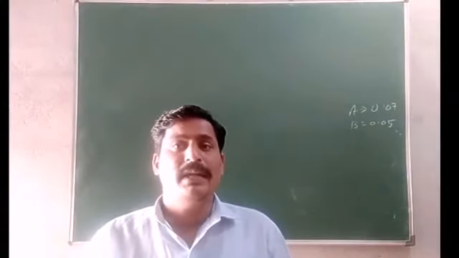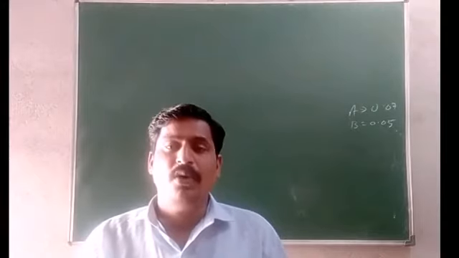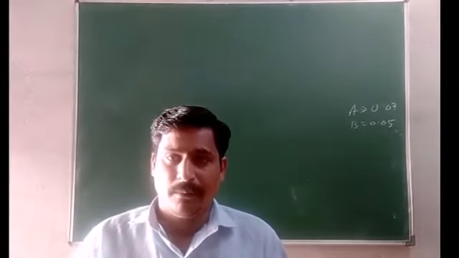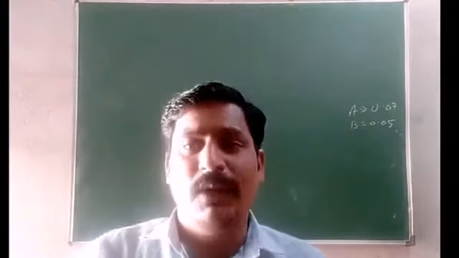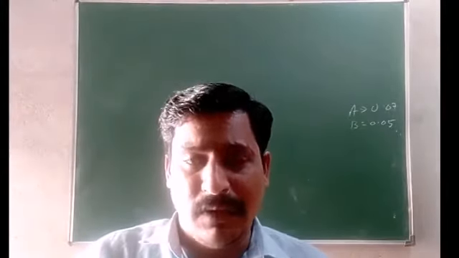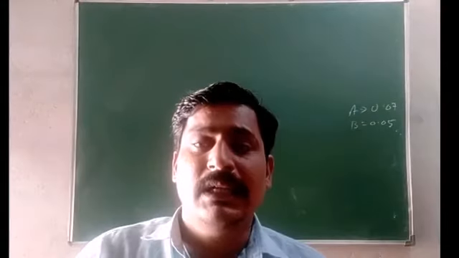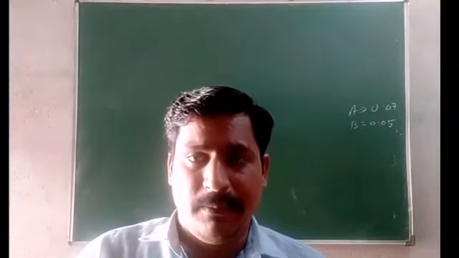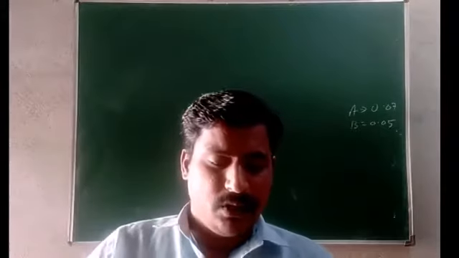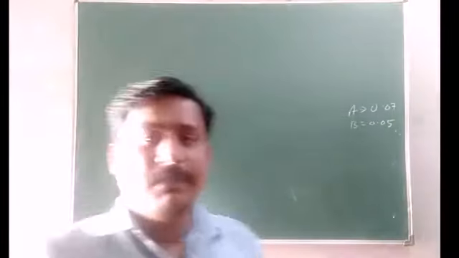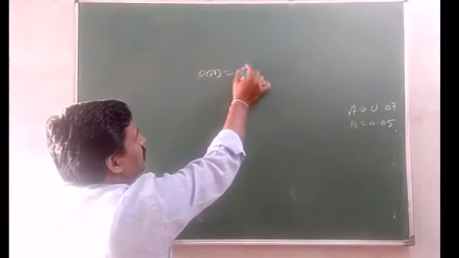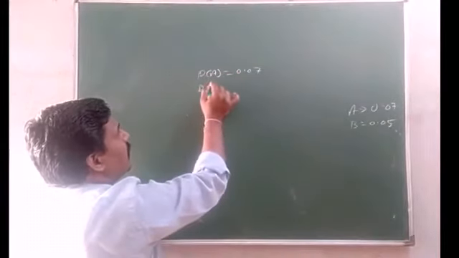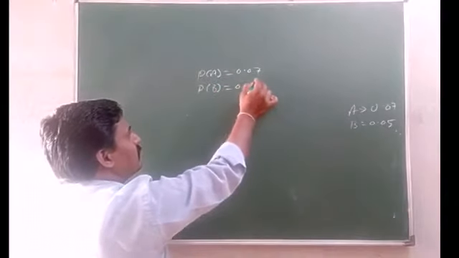So any one may fail, or both of them may fail. So here first we need to find what? The probability that both of them will fail, A also will fail and B also will fail. That is A intersection B. So here they have already given P of A equal to 0.07 and P of B equal to 0.05.